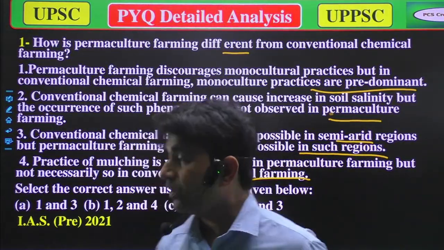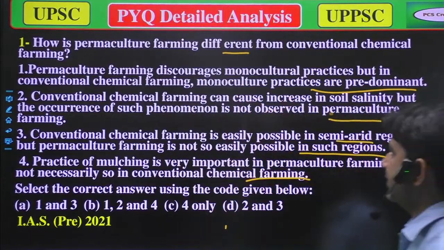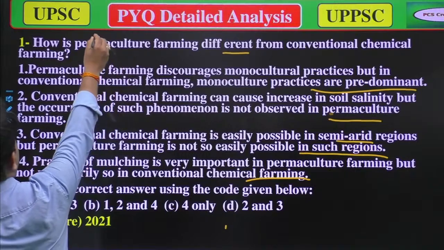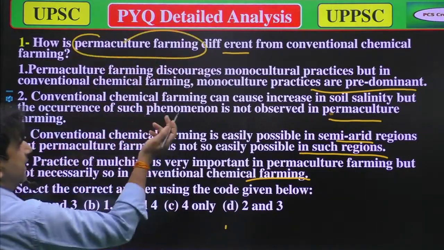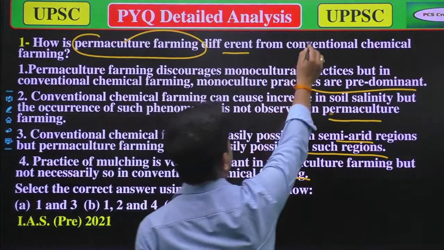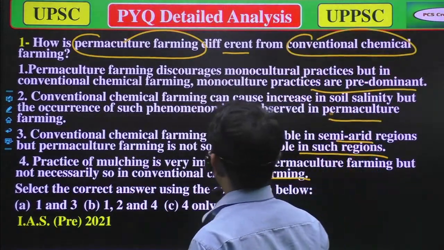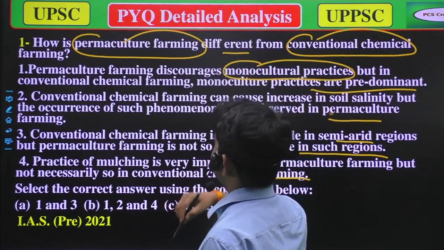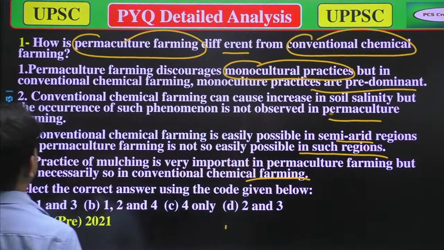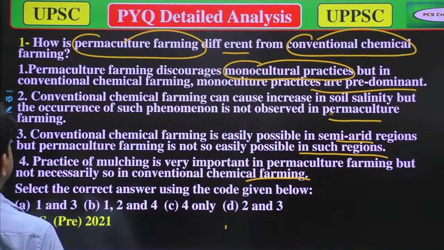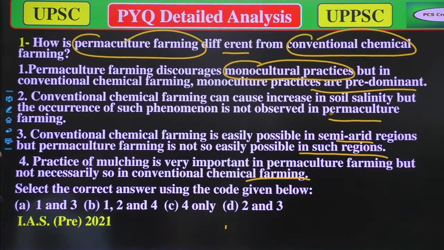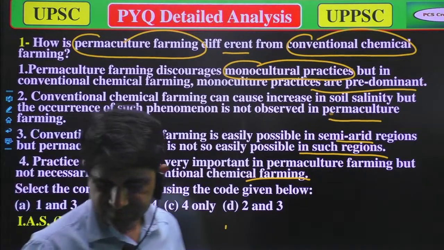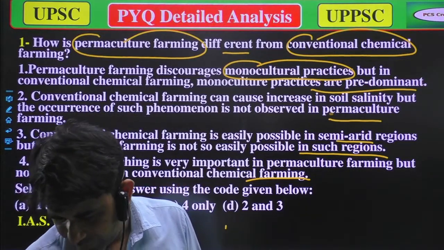Well, 2 to 3 terms are there. First is permaculture farming. And that is conventional chemical farming. And after that, the monoculture practice. After that, everything is clear. Firstly, we'll talk about these terms so we can correlate what could be the right answer.